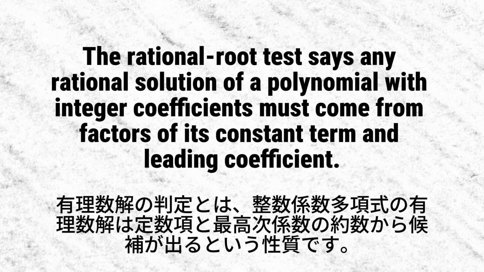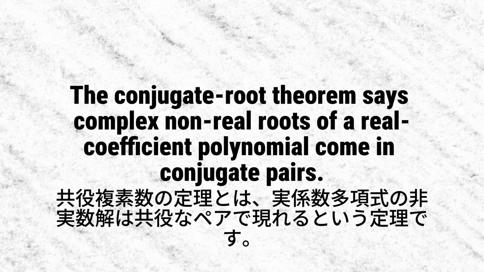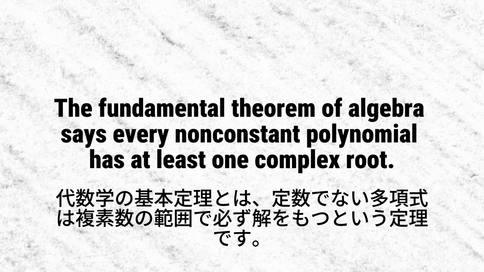The rational root test says any rational solution of a polynomial with integer coefficients must come from factors of its constant term and leading coefficient. The conjugate root theorem says complex non-real roots of a real coefficient polynomial come in conjugate pairs. The fundamental theorem of algebra says every non-constant polynomial has at least one complex root.